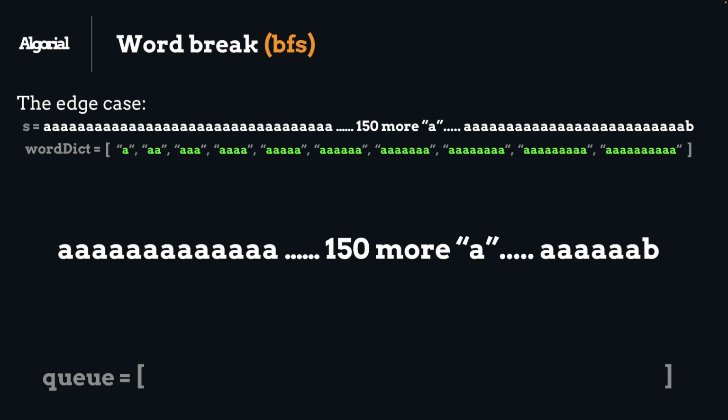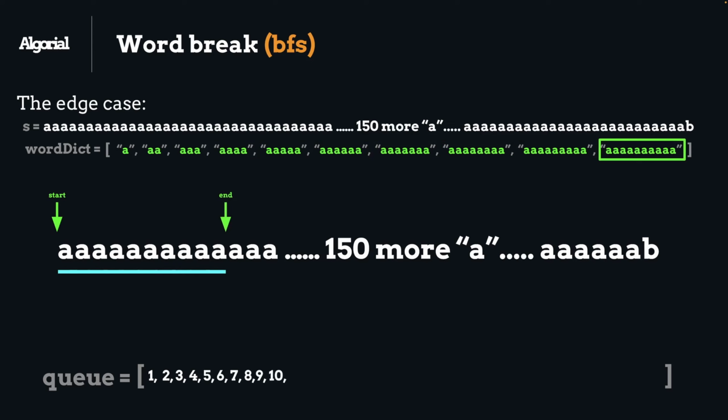So in this test case, what is happening is if we start from index 0 and index 1 is our end pointer, we will get an immediate match. So we will put our end index into queue and move on to search more. Another match, and another match until we reach index 10 of this long string. Now we will continue to search more and basically check for what we have more than 150-60 possibilities here, but we have nothing that matches with any word from dictionary.